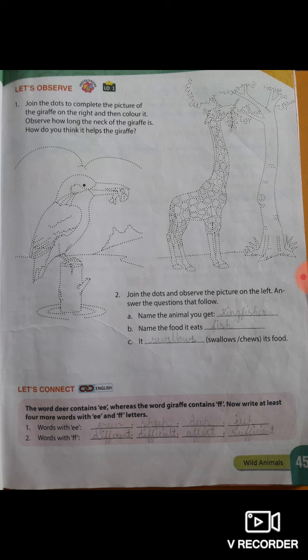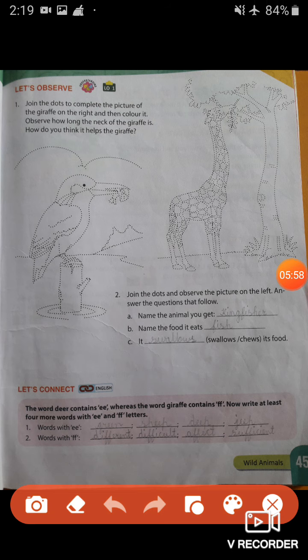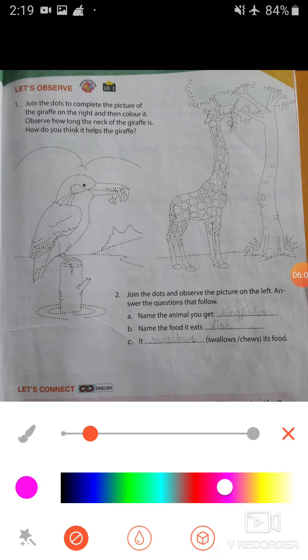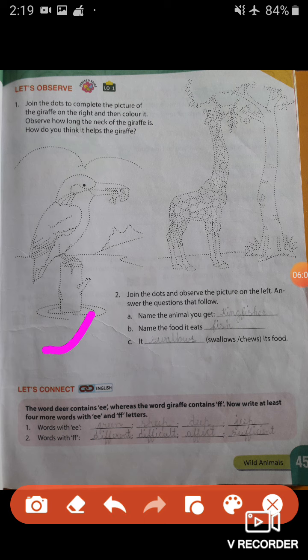Now next one, join the dots and observe the picture on the left. Answer the questions that follow. So students, on the left you have to join the dots and observe which animal you get after joining the dots and coloring. Then you have to answer the questions. First question is, name the animal you get. So students, when you color or draw or join this animal, you will get a kingfisher.